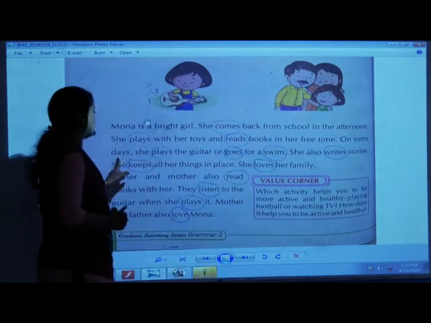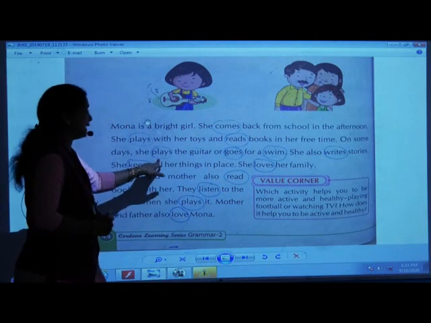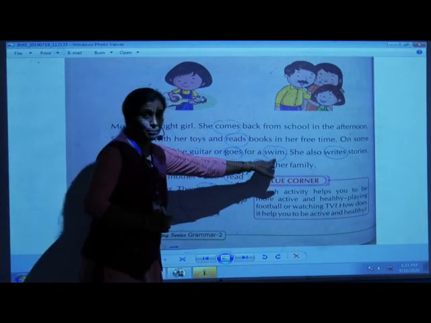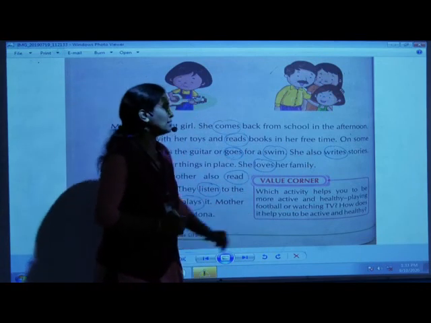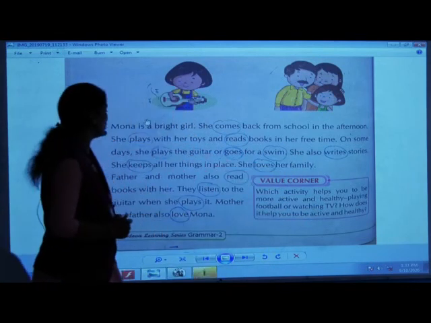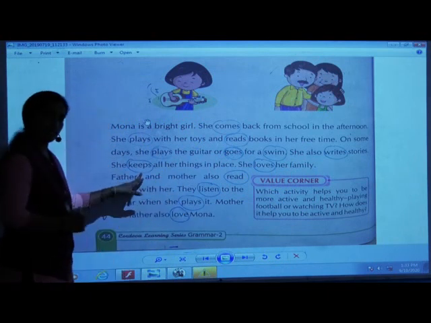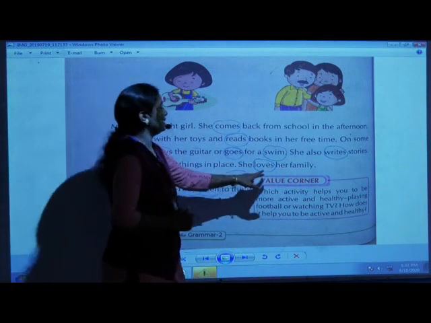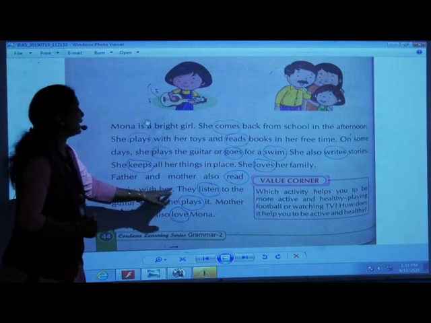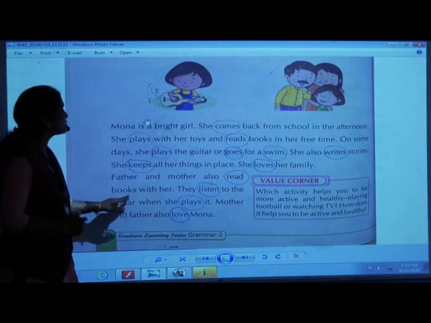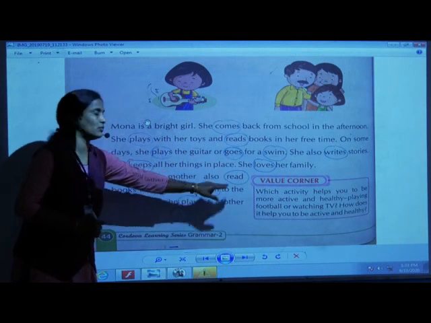On some days, she plays the guitar or goes for a swim. Now, plays, goes, swim, all are action words. She also writes stories. Writes is also an action word. She keeps all her things in place. Keeps again is a doing word. She loves her family. You have to circle loves. Father and mother also read books with her. So read is an action word. You have to circle it, doing word.